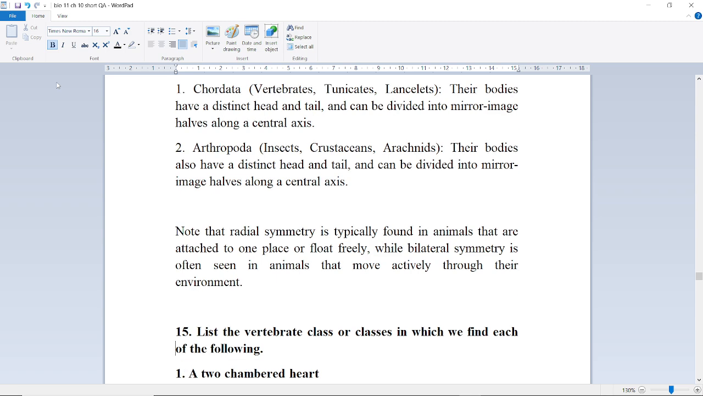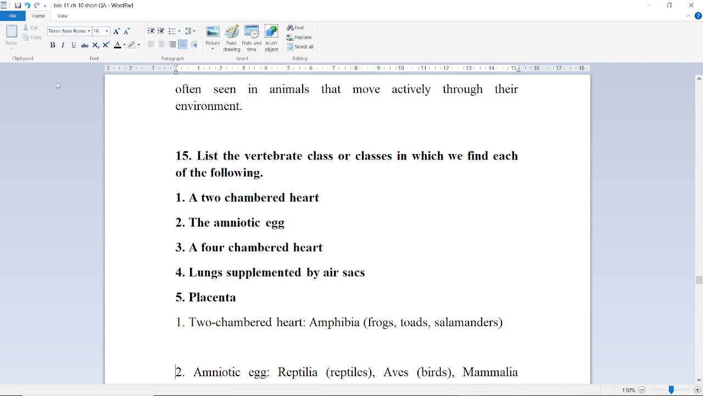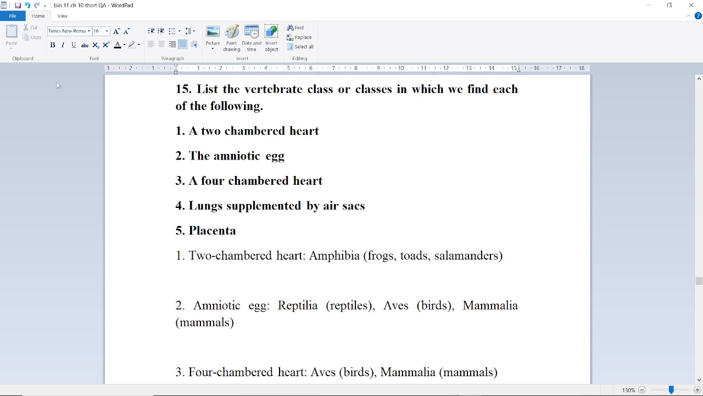Next question is, list the vertebrate class or classes in which we find each of the following. First of all, a two-chambered heart, the amniotic egg, a four-chambered heart, lungs supplemented by air sacs, and placenta.